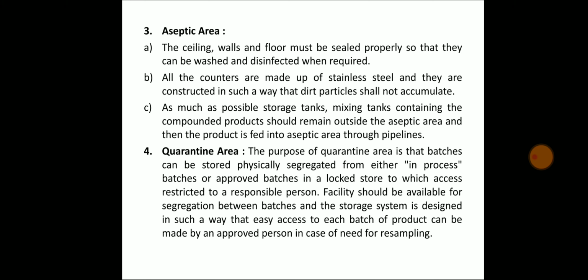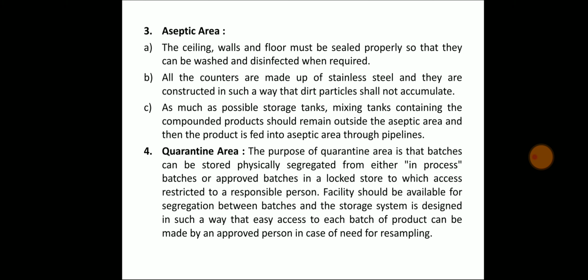Point 4. Quarantine area. The purpose of the quarantine area is that batches can be stored physically segregated from either in-process batches or approved batches in a locked store to which access is restricted to a responsible person.